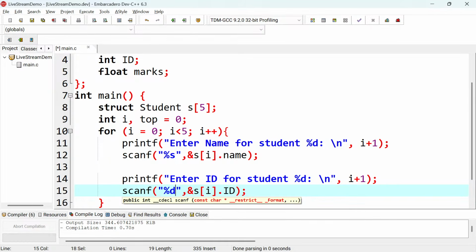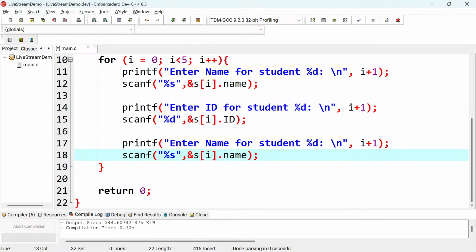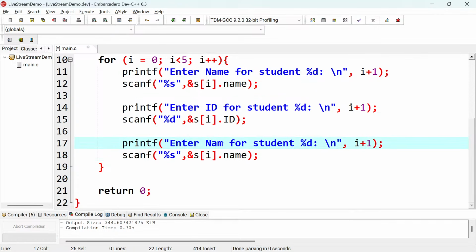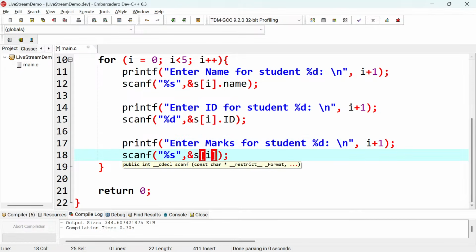And then the next thing that I'm going to do is to take, instead of name, now it's marks, right? And then here I'll put dot marks just like that, and because it's a float I'll put percentage f, something like that. And then the next thing is to have an if statement.